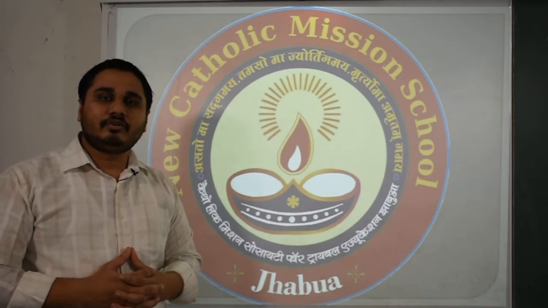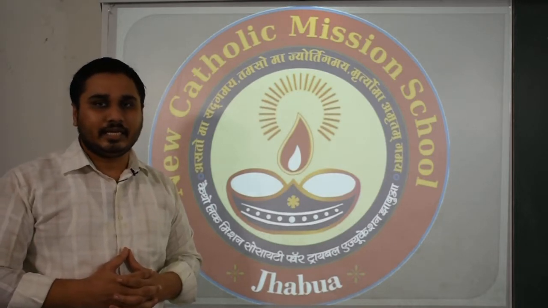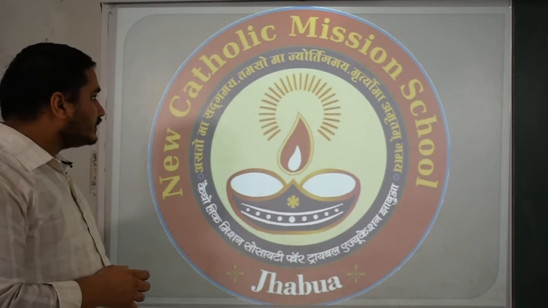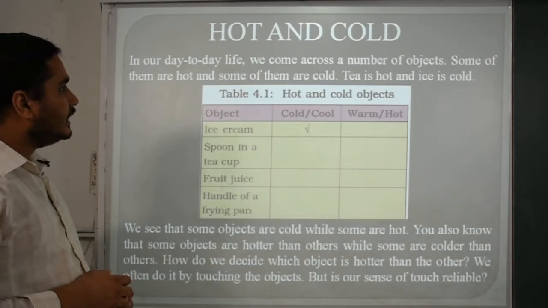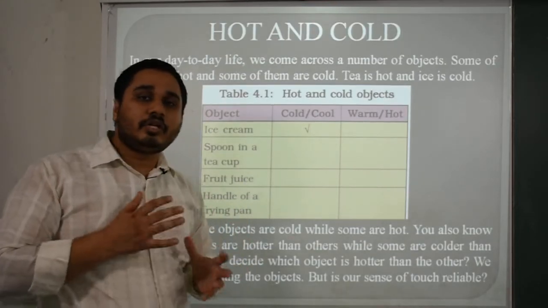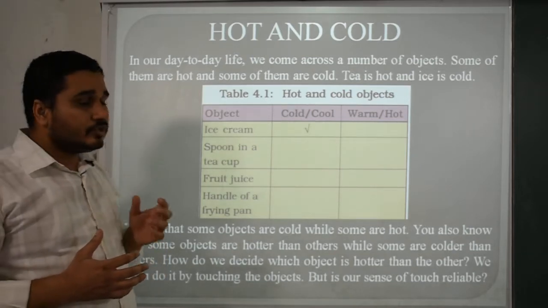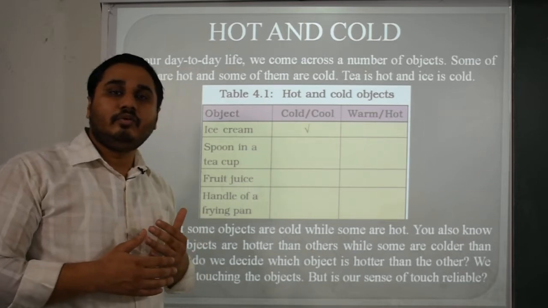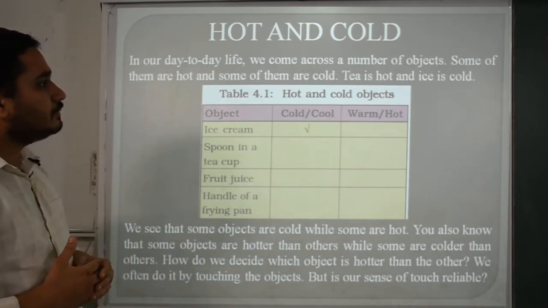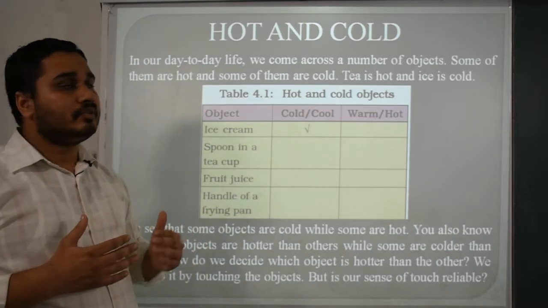Today I am going to teach you class 7, chapter number 4, that is heat. Without wasting too much time, move to your chapter, that is heat. Hot and cold, these are the two temperatures which we always consider as a heat source, but why are these two words included in heat? After reading this paragraph and the slides, you will be clear about hot and cold.